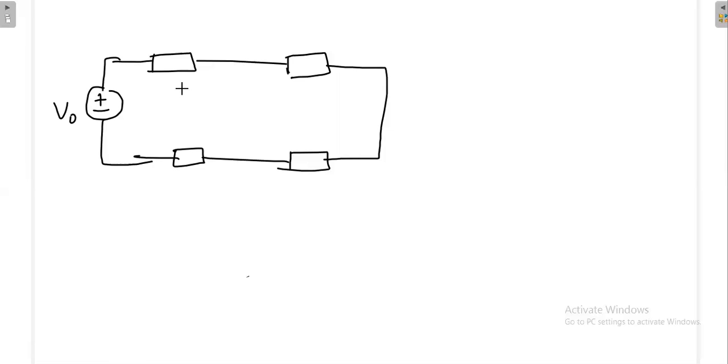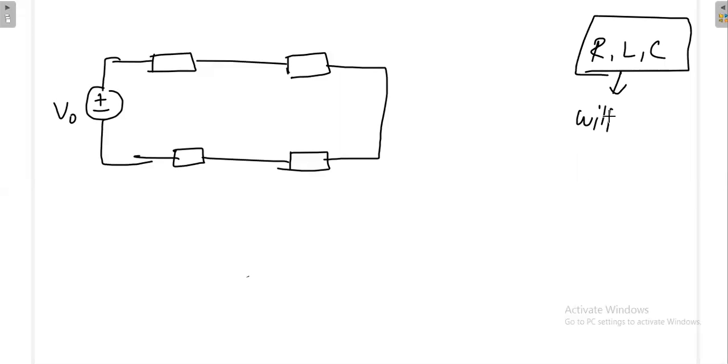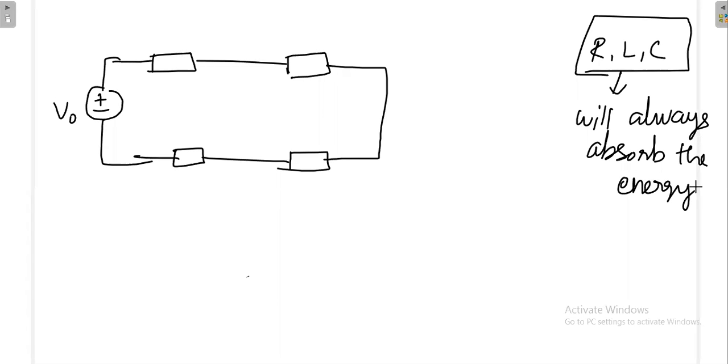In general, passive elements like RLC will always absorb the energy. Please note down, very important, the passive element will always absorb the energy. Why will it absorb the energy?